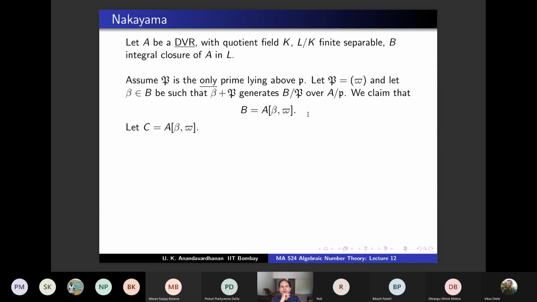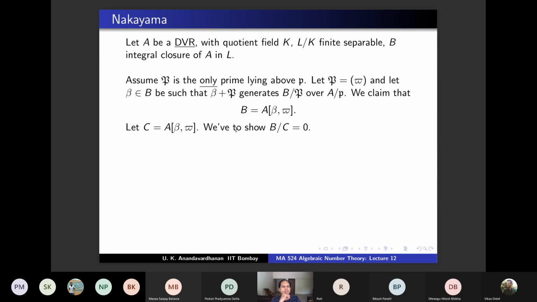So the proof is Nakayama. Call the right hand side ring C. And what do we need to show? So C is contained in B, no? Because beta is in B and pi is also in B. So C is contained in B and we have to show C equals B. But C equals B is the same as showing B/C is 0.